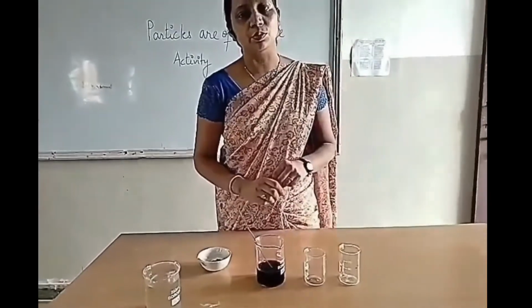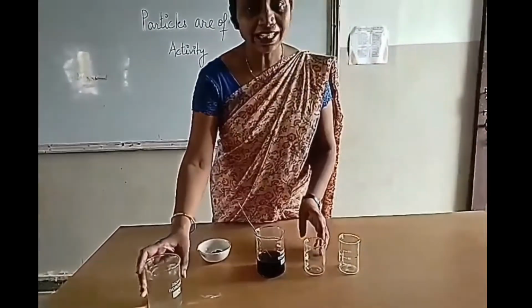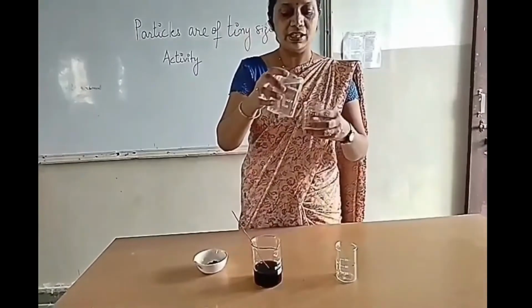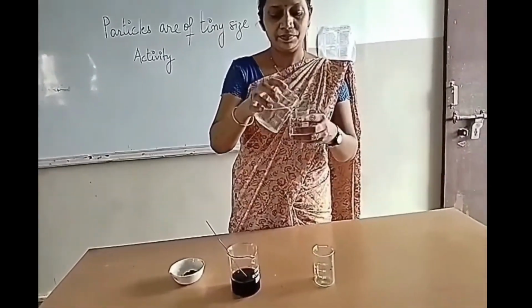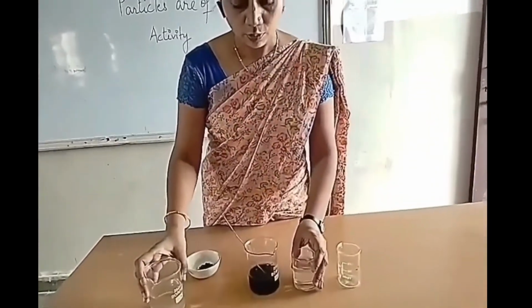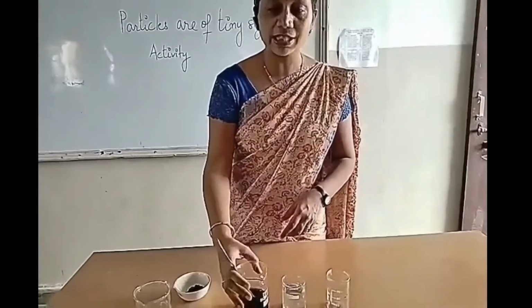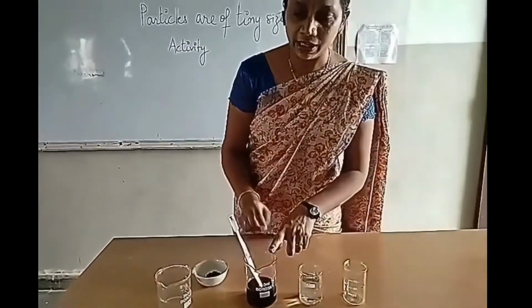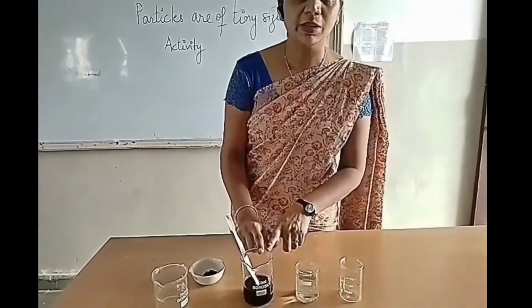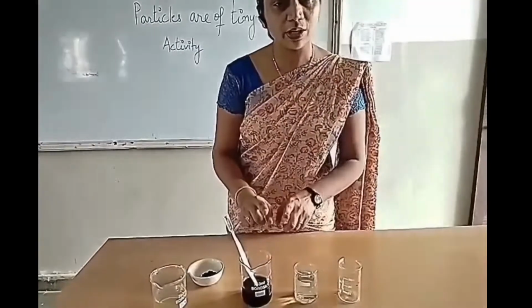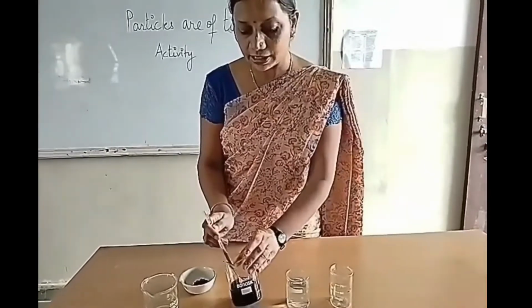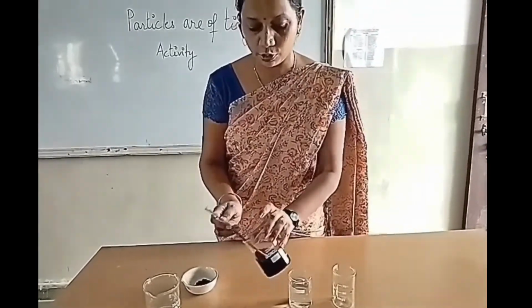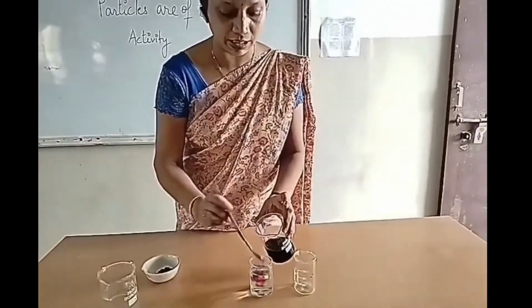Now what you have to do? You have to take another 90 ml of water in a beaker. So we'll take 90 ml in this beaker. And now only 10% of this 100 ml solution, that is 100 ml of water plus potassium permanganate. Now what I will do is take 10 ml of this, let's say 1 or 2 spoons, and add it in this beaker.